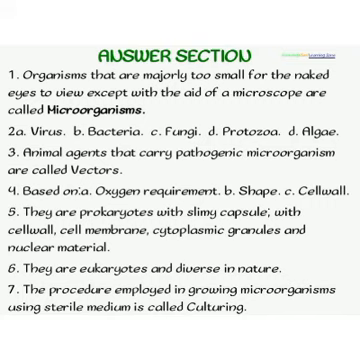Now, the fifth answer says that these are prokaryotes with slime. That's the structure of the bacterium: they are prokaryotes with a slimy capsule, which is either present or not, but they will always have a cell wall, cell membrane, cytoplasmic granules, and nuclear material. Then the sixth answer says that protists are eukaryotic in nature and they are diverse in nature. Seventh, the procedure employed in the laboratory for growing microorganisms using sterile medium is called culturing.